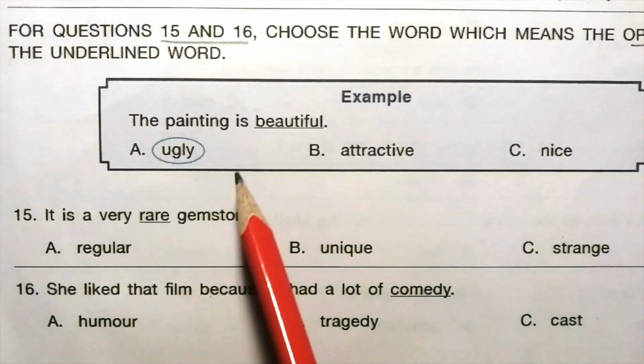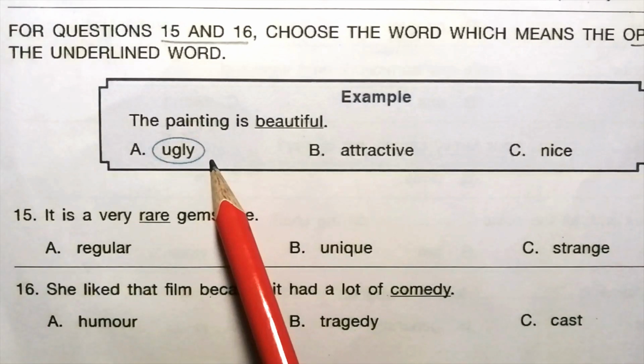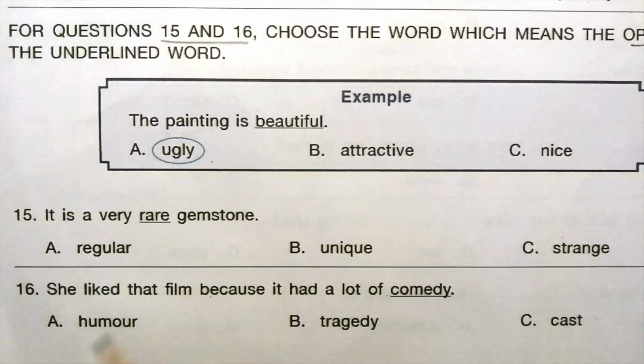For questions 15 and 16, choose the word which means the opposite of the underlined word. Example, the painting is beautiful. The opposite word is ugly. For beautiful, ugly.